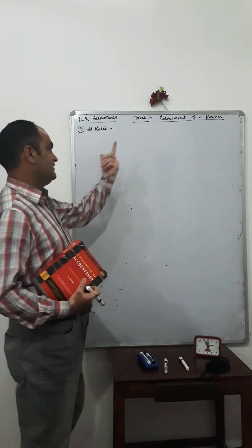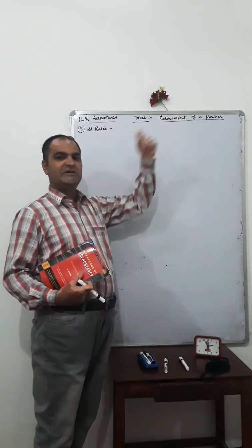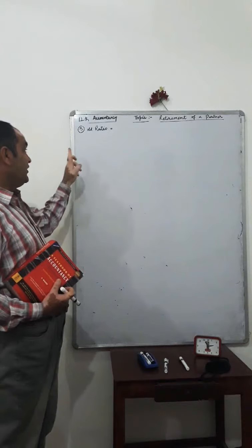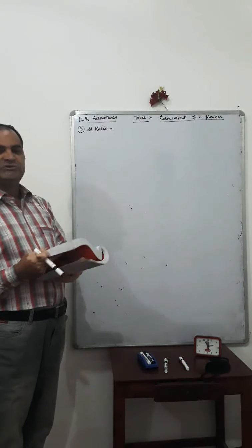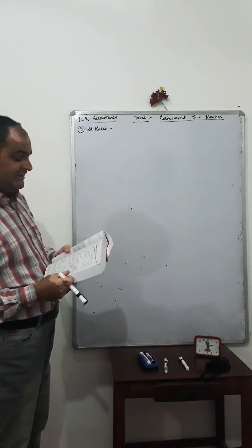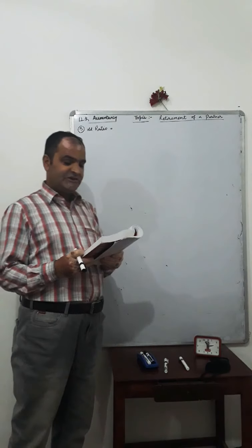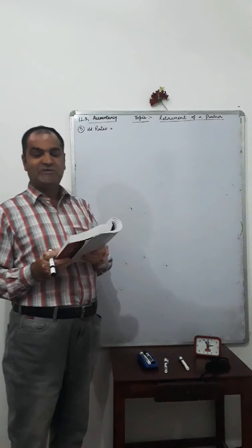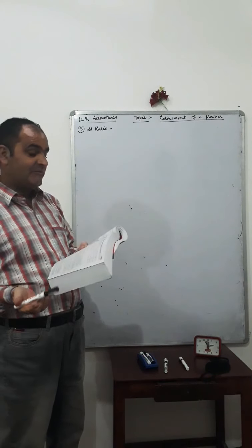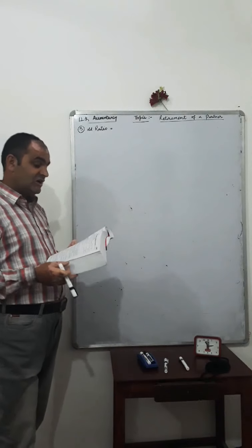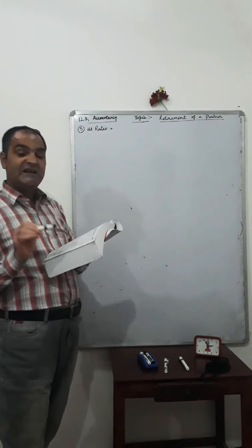Today my topic is retirement of a partner. We are going to solve question number 3 of this chapter. The question is: A, B, C, D are partners sharing profits in the ratio of 1:1:1:1. B and D retire from the firm. Calculate the new ratio of A and C.